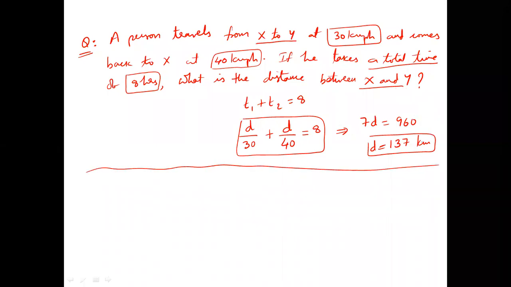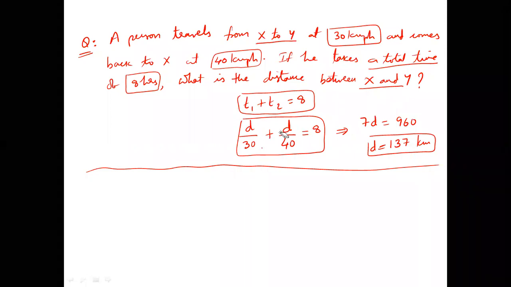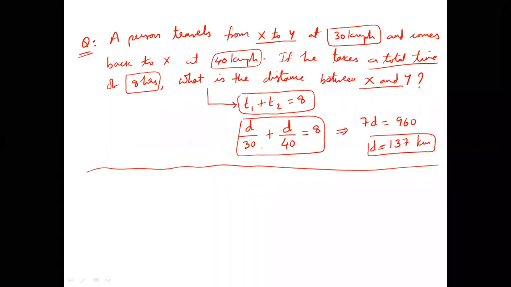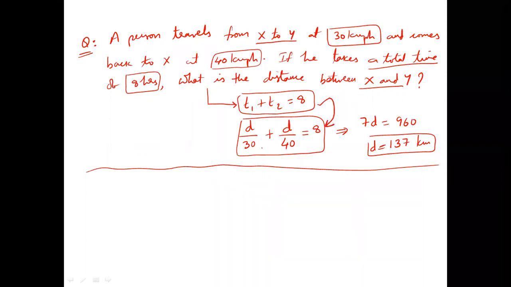Actually 137 point something will come, but I'm just taking it as approximately 137. So if you can understand this entire question as this, and you know time is equal to distance by speed, where distance is not known, but both the places same distance is covered with different speeds. Distance by speed, distance by speed. Khatam. So aptitude is all about understanding this entire English sentence into a single math relation. If you can write this, do the calculation, get the answer, khatam.